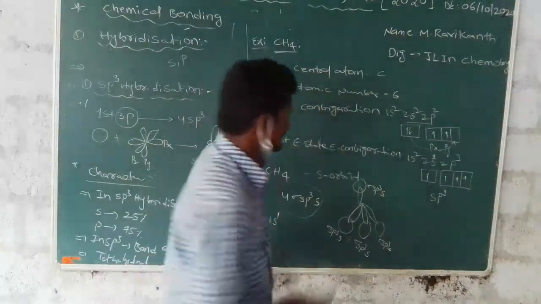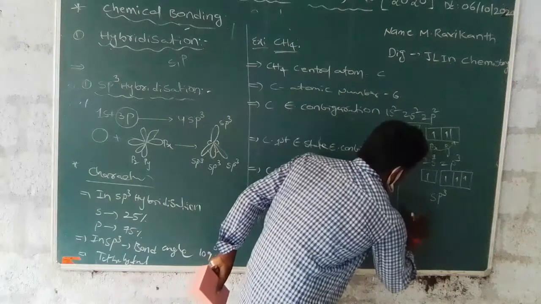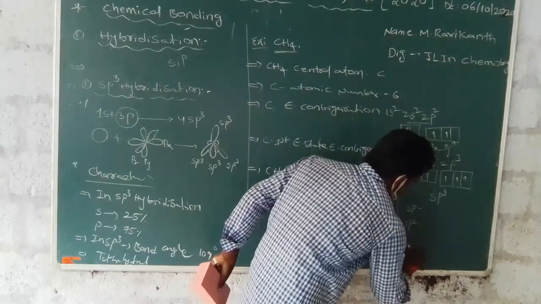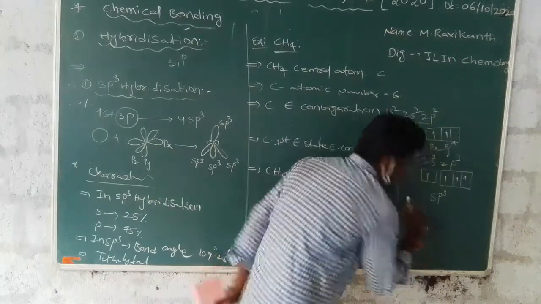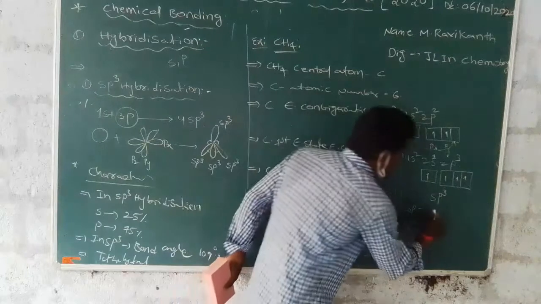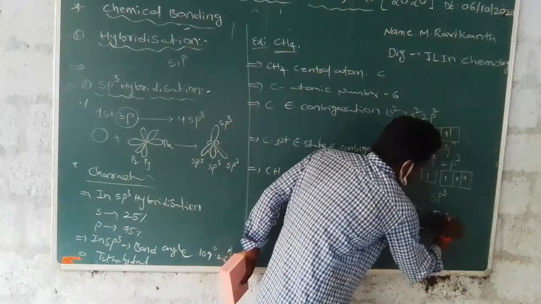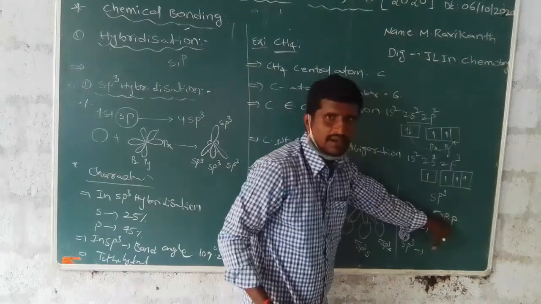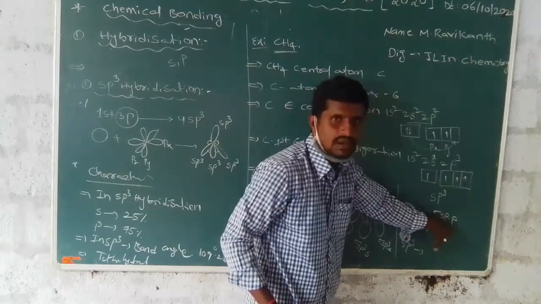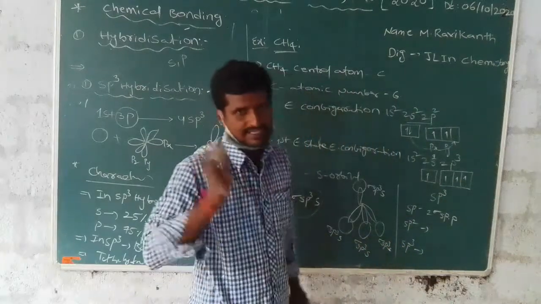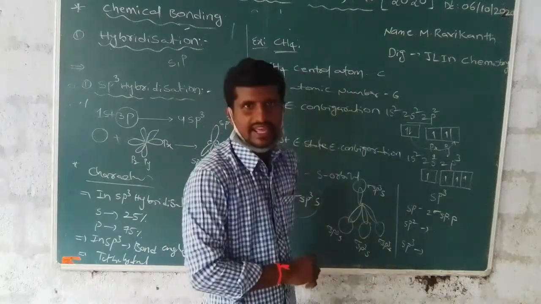For example, sp hybridization, sp2 hybridization and sp3 hybridization. In sp hybridization, the sigma bonds are only sigma sp-p bonds. How many? 2 sigma sp-p bonds are present in sp hybridization.